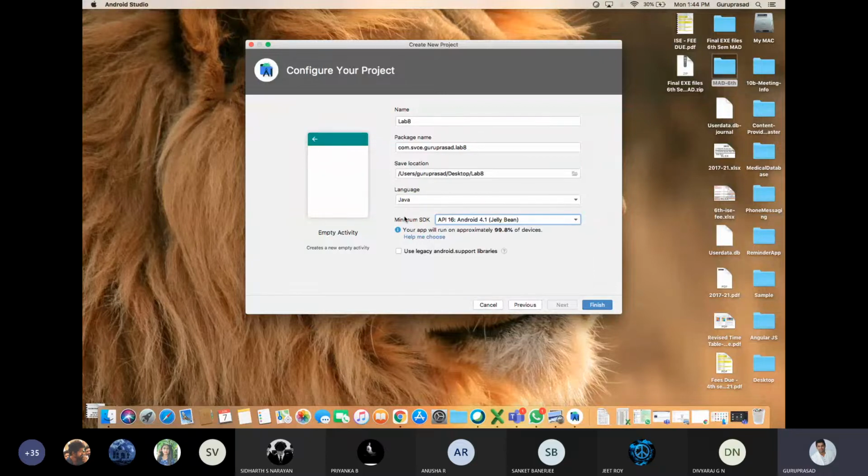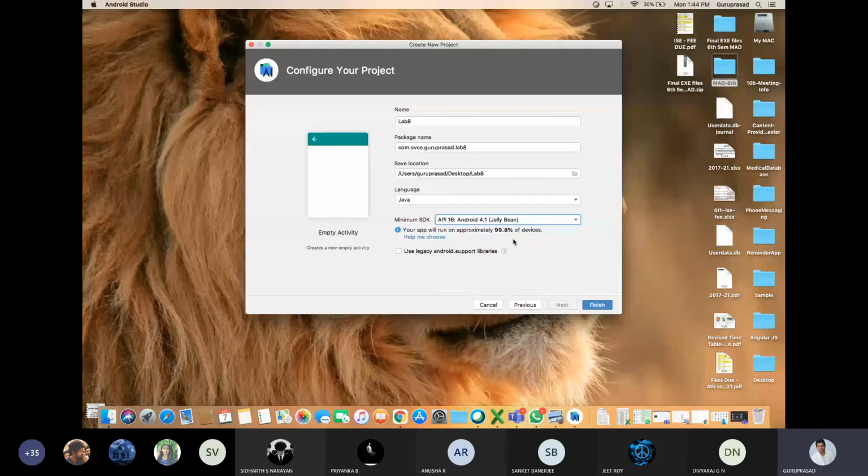99.8% of the devices can run it. You can run your application on 99.8%. Still there are 0.2% using some other older versions. If you select 4.1, you get 99.8%.